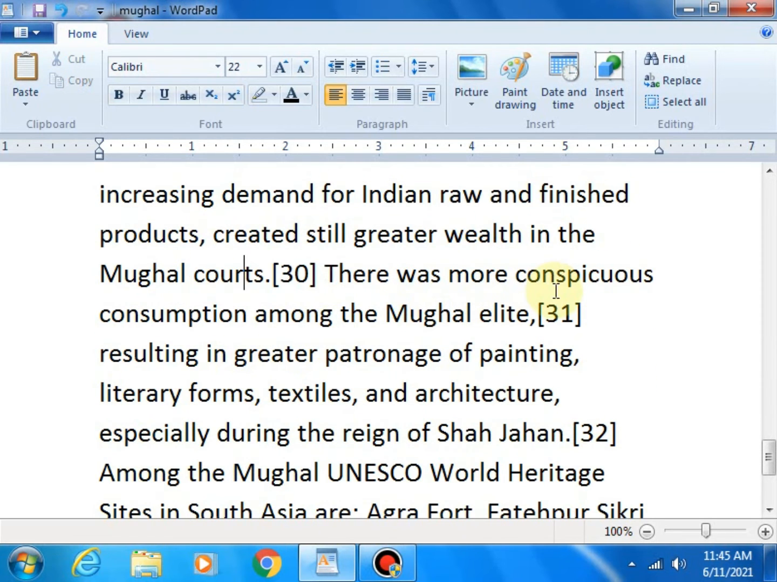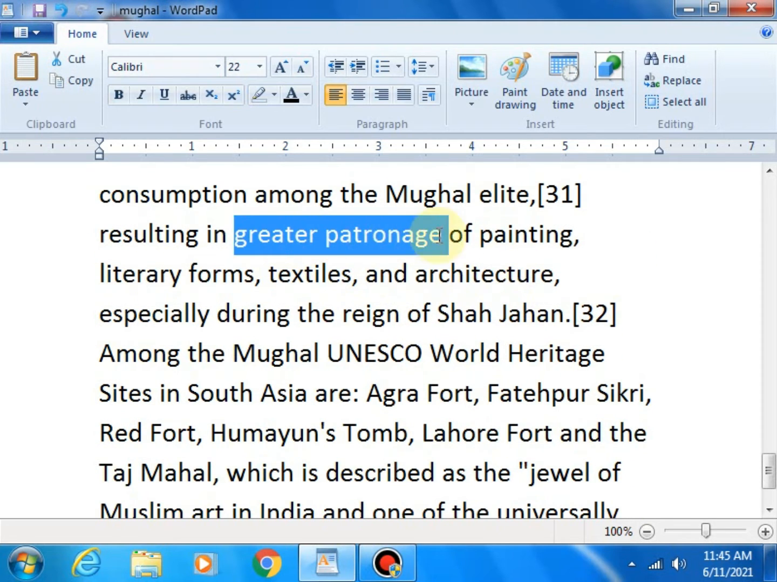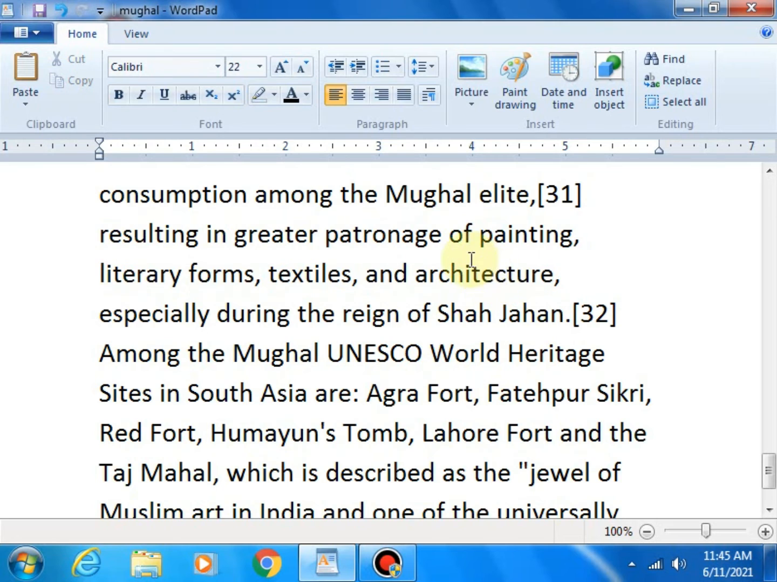There was more conspicuous consumption among the Mughal elite, resulting in greater patronage of painting, literary forms, textiles, and architecture. Means due to the Mughal elite, what happened? Patronage means an increase of painting and literary forms. Literary forms means culturally, just like literature. Textiles also increased, and architecture became known, especially during the reign of Shah Jahan.